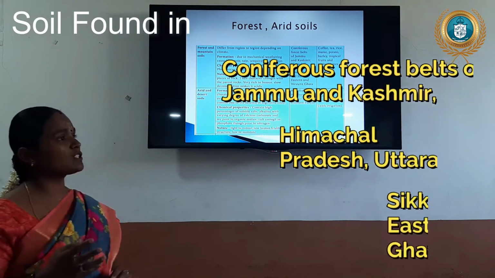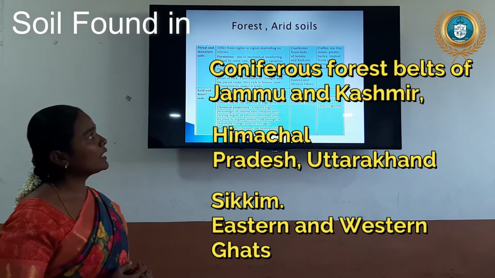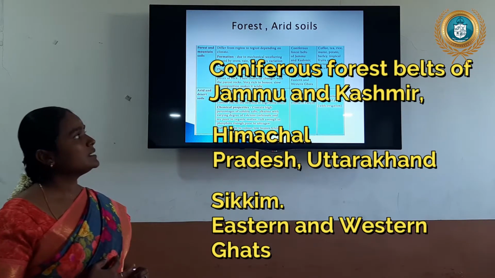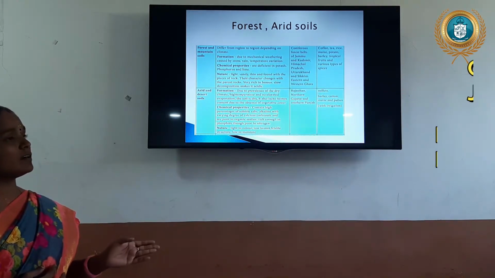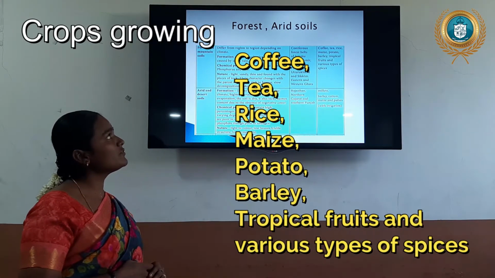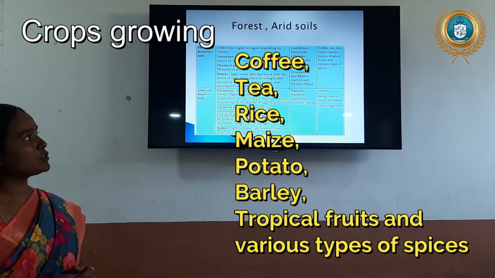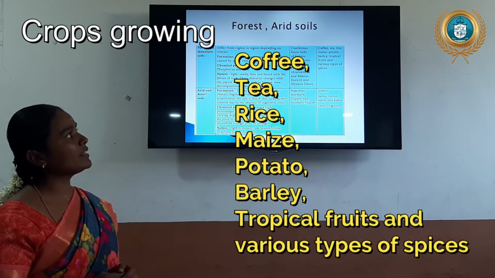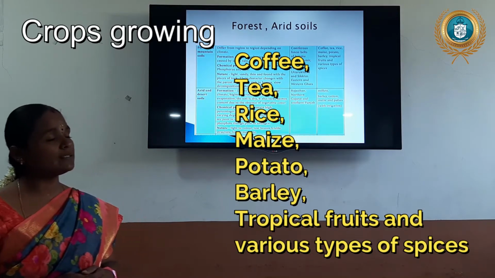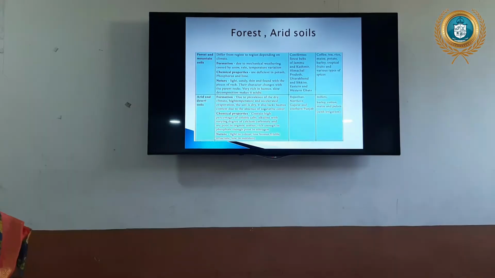That is the Jammu and Kashmir areas only. The forest soil will be found in Himachal Pradesh, Uttarakhand, Sikkim, and the western and eastern parts in the southern parts. What crops will be cultivated in this forest soil? Coffee, tea, rice, maize, potato, tropical fruits and various types of spices are grown in this forest soil.